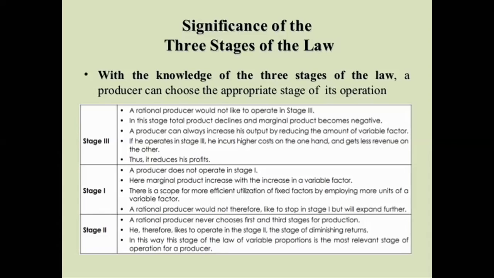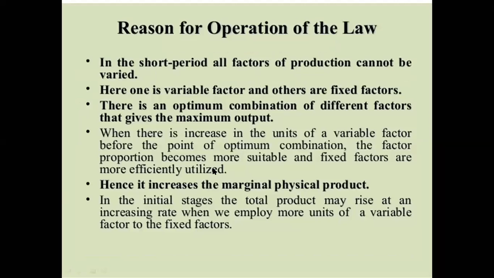Because if he goes beyond that point, अगर वो उस point के beyond जाता है, then he observes, फिर वो observe करता है क्या? His profits just become the losses, and ultimately he starts having the losses only. So in that case, we simply say that he must go till that point. उसको definitely उस point तक ही जाना चाहिए, ठीक है ना? He should definitely go till stage 2 only. ऐसा बिल्कुल भी नहीं है that he should go beyond stage 2, not at all. He should definitely go till stage 2, because stage 2 is ultimately the best stage.